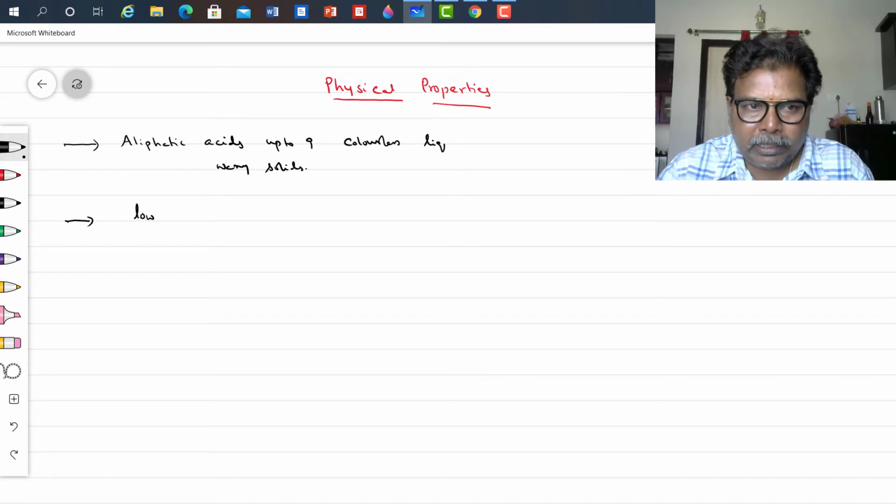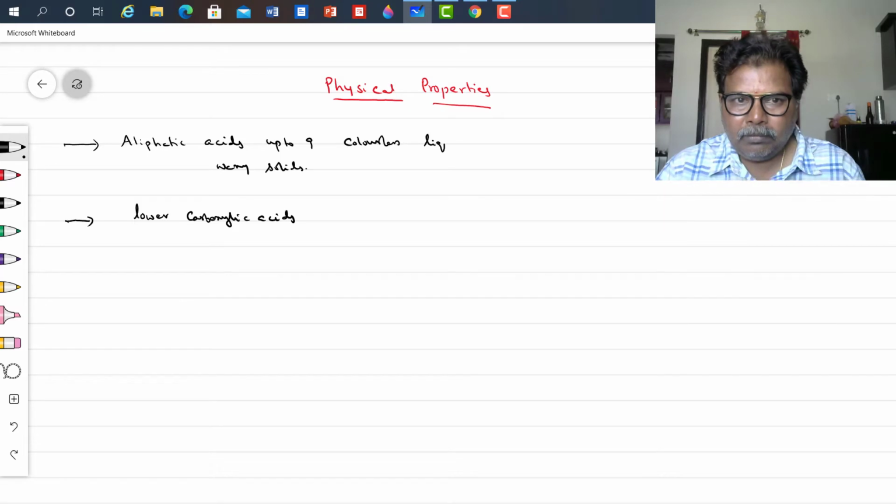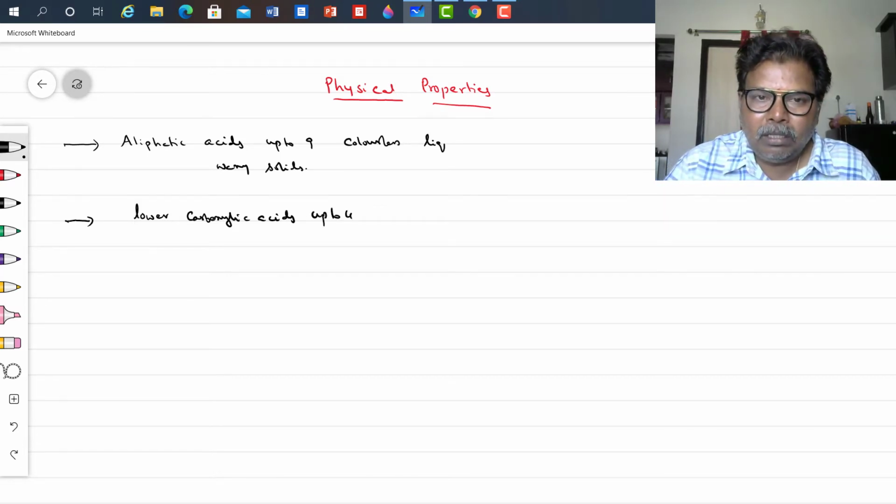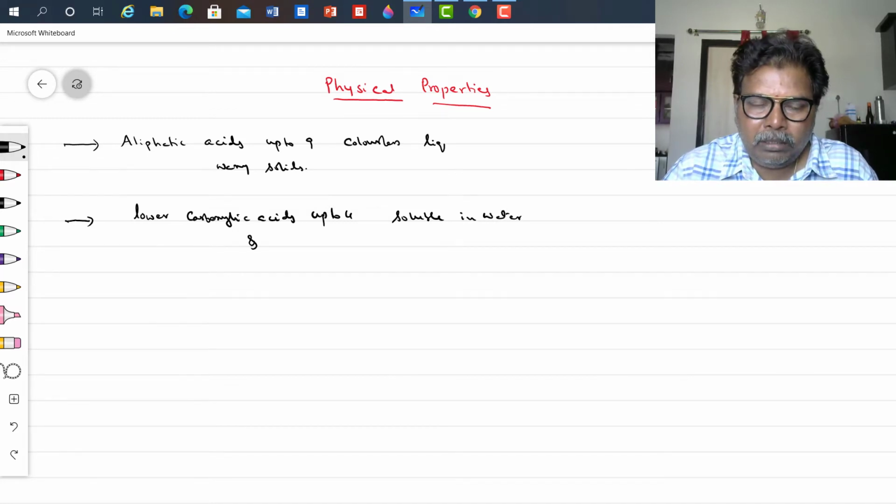Lower carboxylic acids, that is up to 4 carbons only, are soluble in water, and solubility decreases with increase in number of carbon atoms.